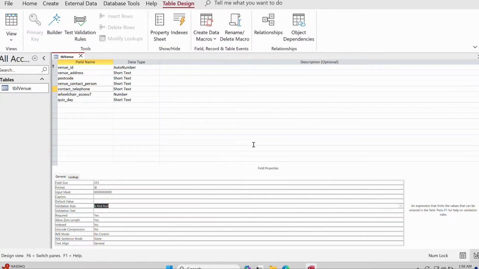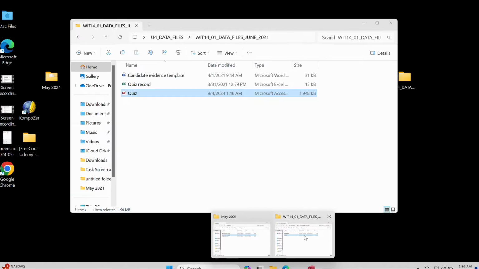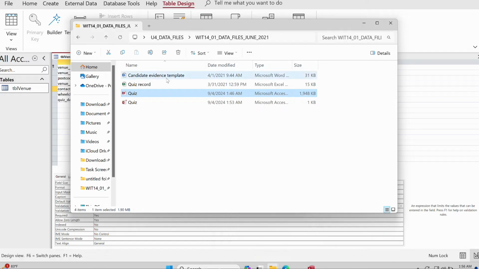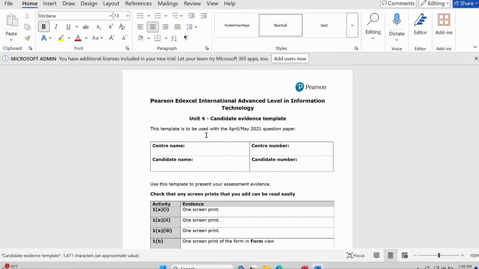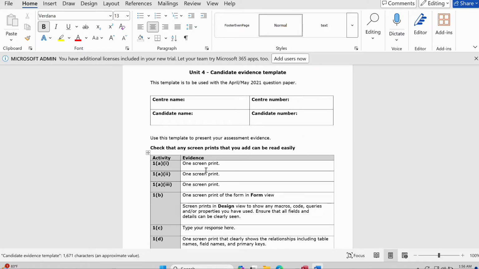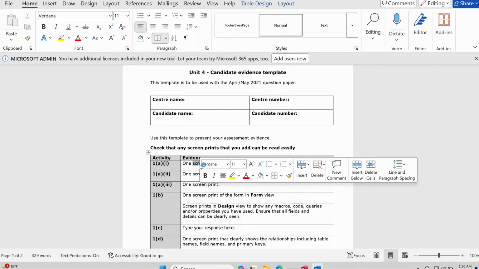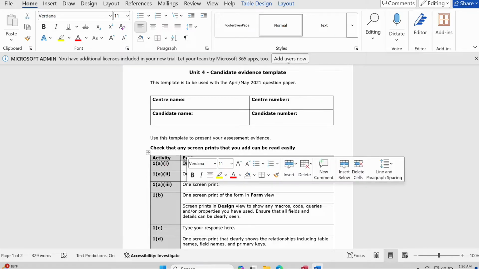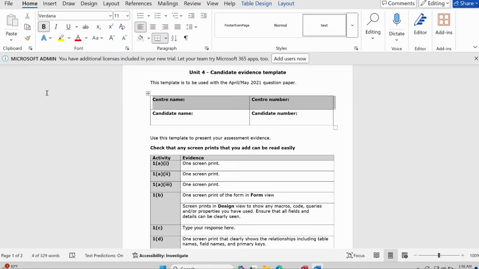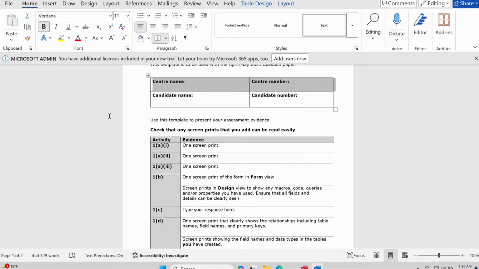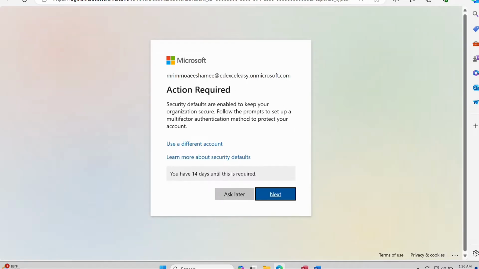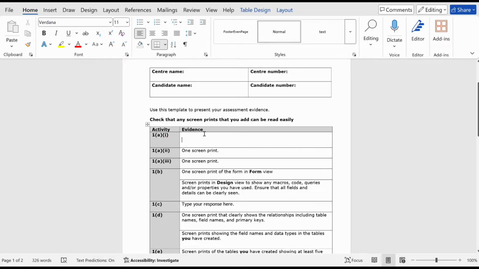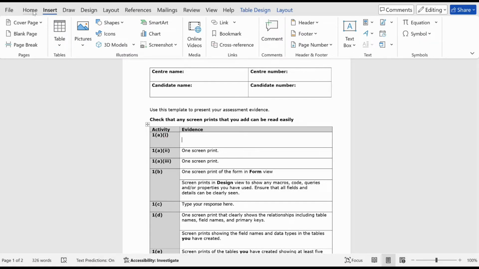After that we will open our candidate evidence. Here you have to screen print the one you recently took the screenshot of. So here we will paste our screenshot. Insert, not insert, go to pictures.